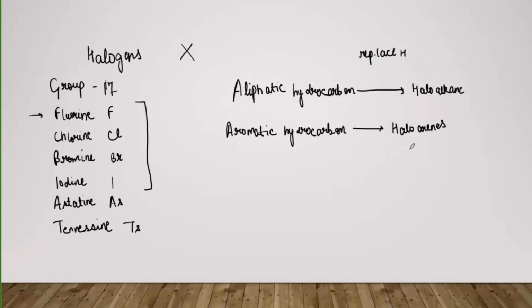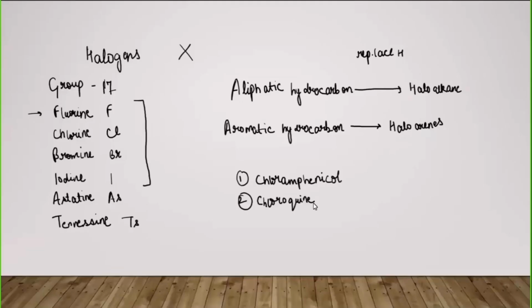In industries, talking about simple applications, you must have studied solvents. It also contains chlorine, so it is used for treating malaria. And halothane is a compound used as an anesthetic during surgery. These were some of the applications, the medical applications of these haloalkane and haloarene compounds. So this is the reason why we are interested.